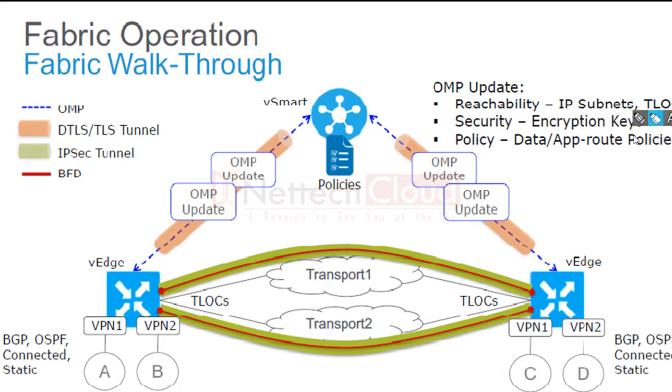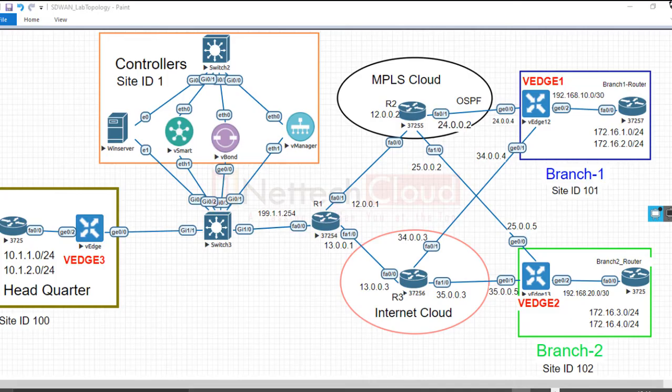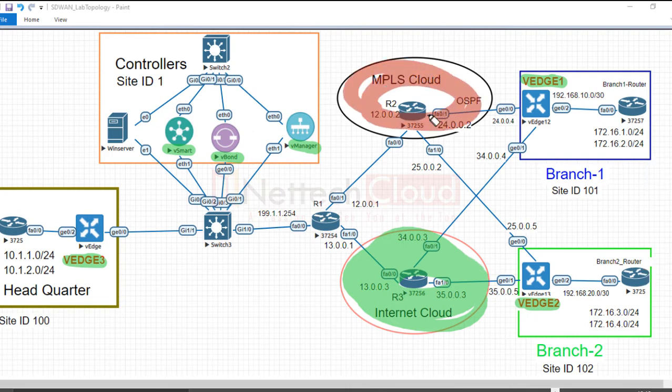Now I'm going to show you, with a very quick demonstration, the OMP routes and the TLOC routes and all that. So look at the topology here. There are vEdge 1, vEdge 2, and the third one. Here are the controllers: the vSmart, vBond, and vManage. There are two transports here: one is the internet cloud and another one is the MPLS cloud. So there are two different transports, MPLS and internet, on the WAN edge routers.